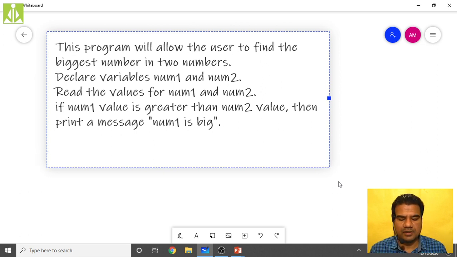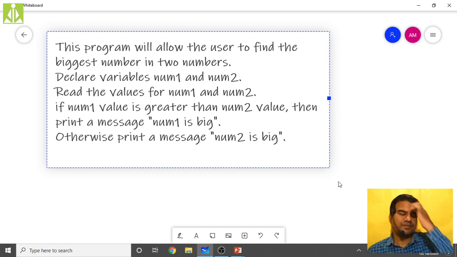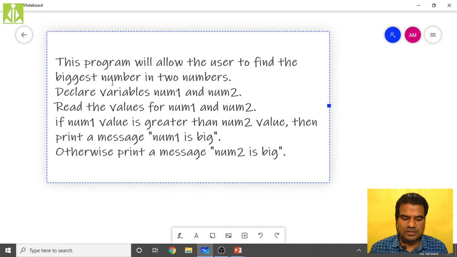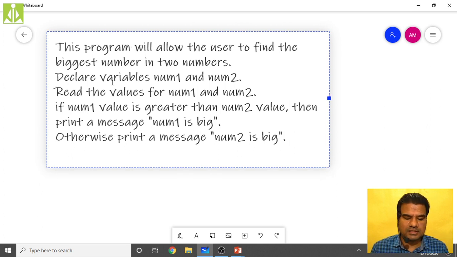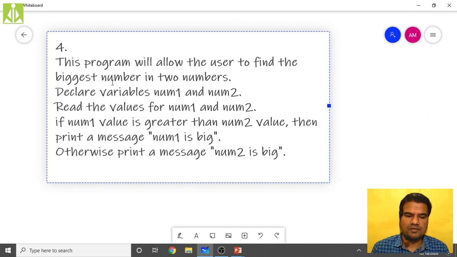Otherwise, print a message: num2 is big. So this is your pseudocode for the fourth problem statement, finding the biggest number in two numbers.